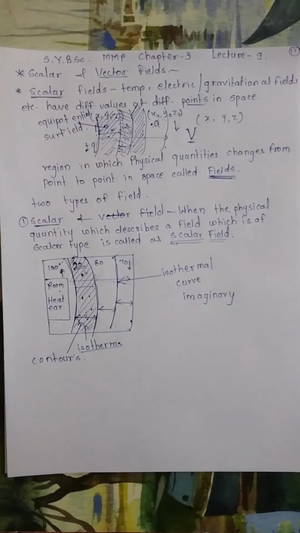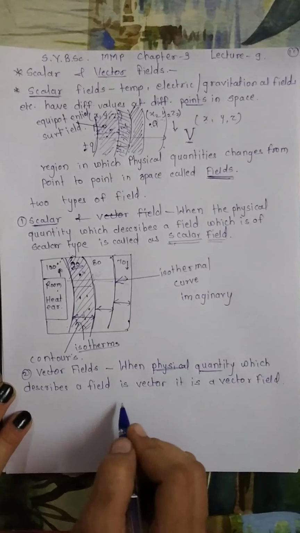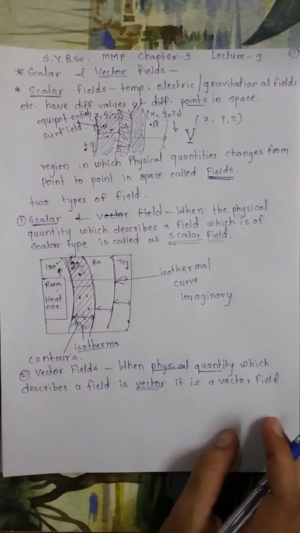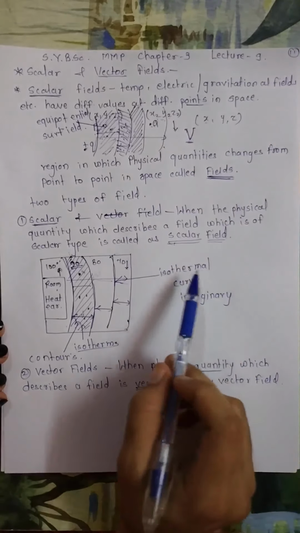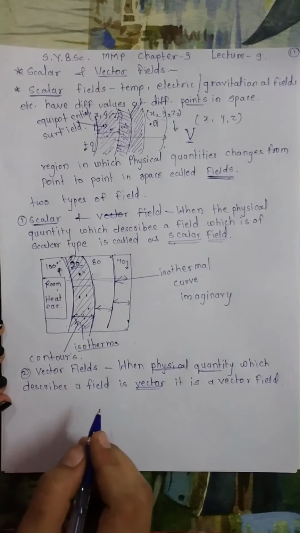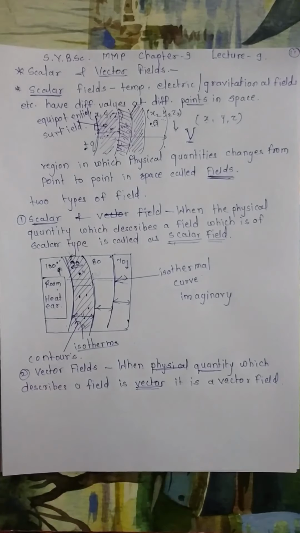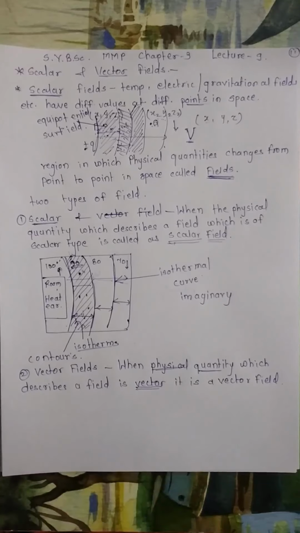Now let's discuss vector fields. Whichever physical quantity is going to describe the field, if it is of a vector type, such fields are known as vector fields. Here we have taken two examples, temperature and potential. Both were scalar quantities describing the field, so we called them scalar fields. Now if the physical quantity you are going to describe is a vector quantity, then the field which describes that physical quantity is known as a vector field.